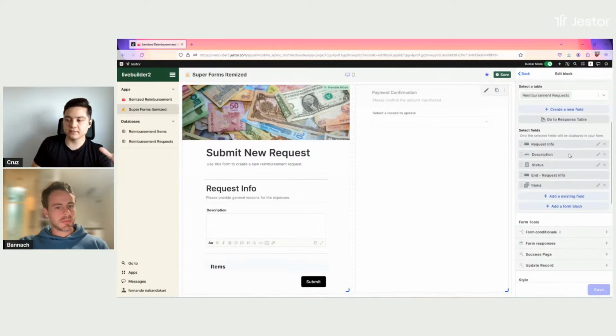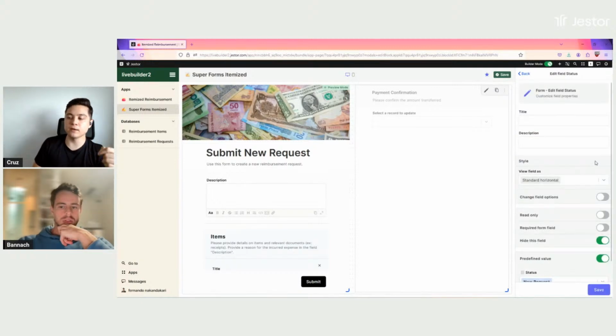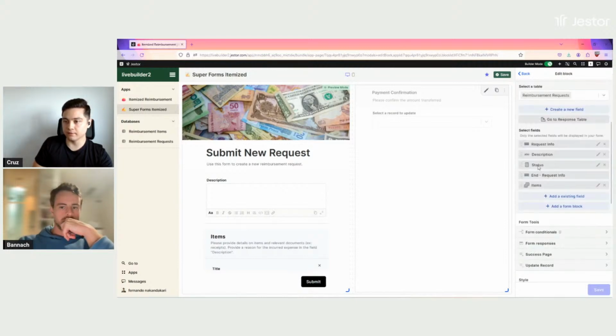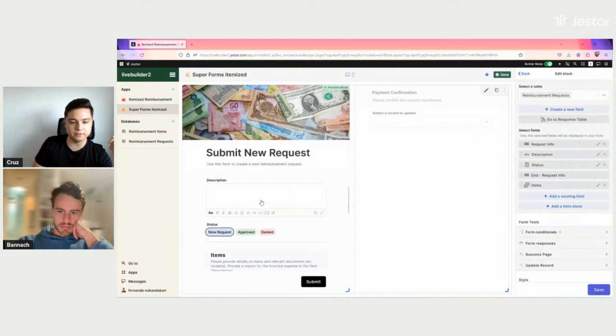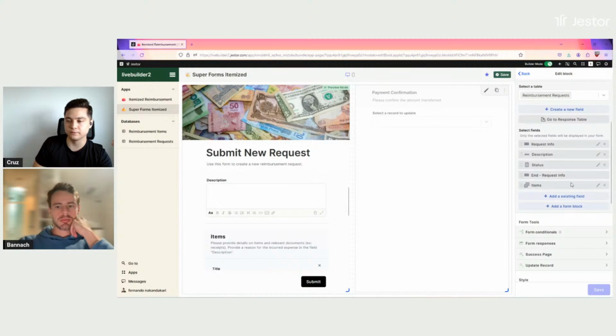And the only thing that I'm adding, that I'm creating regarding the main request is the description. You can see this here. But I also have the status because I always want new requests to go to new requests. So I have the status field in this super form, but it's always predefined as new request, and I'm hiding the field from the person who's submitting it. If I unhide it, you can see that it's here, but I don't want the person to send it to approve, right? So I can just hide it, but have it predefined before.